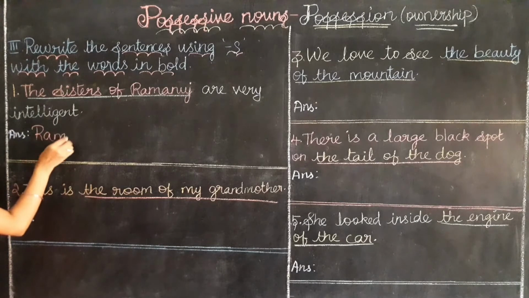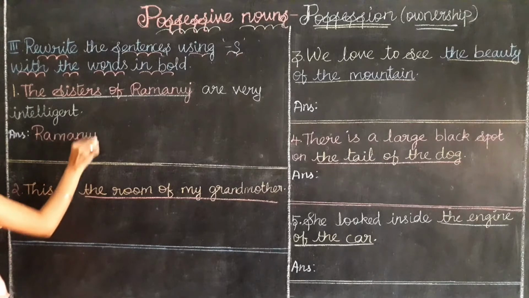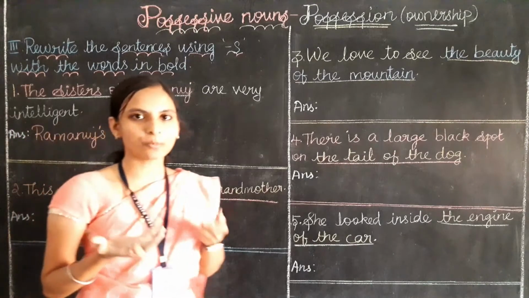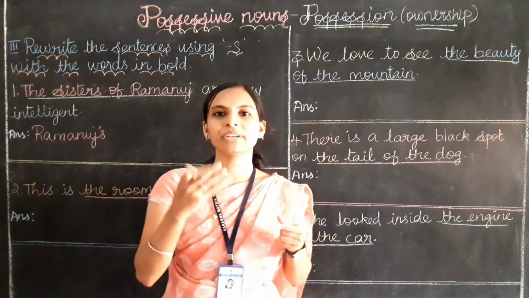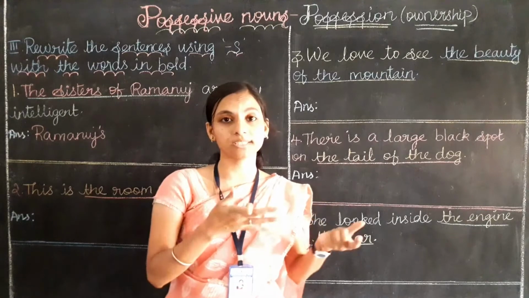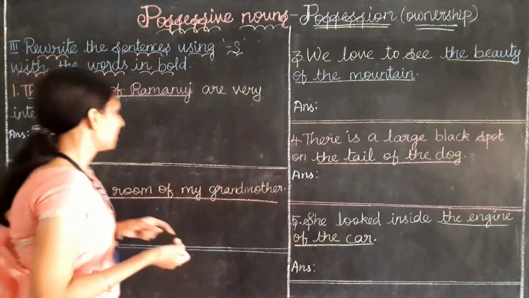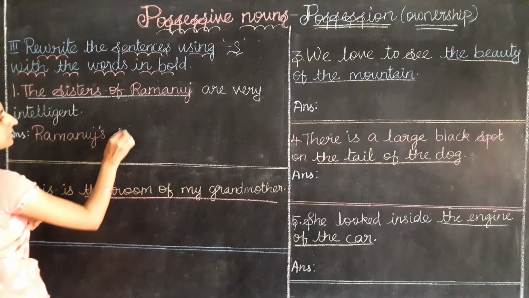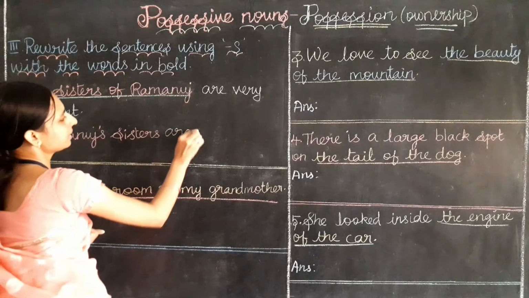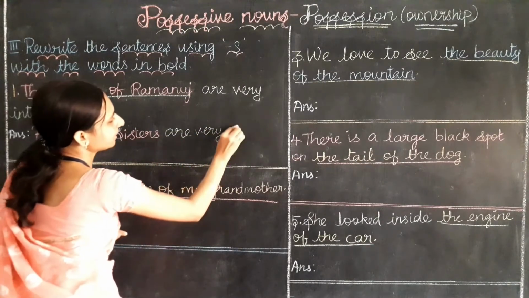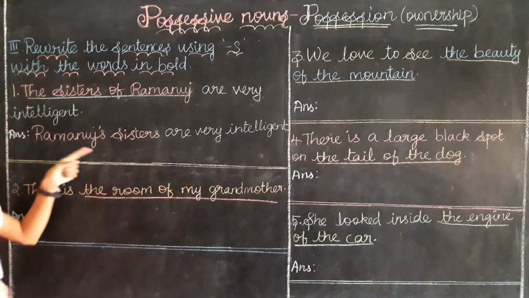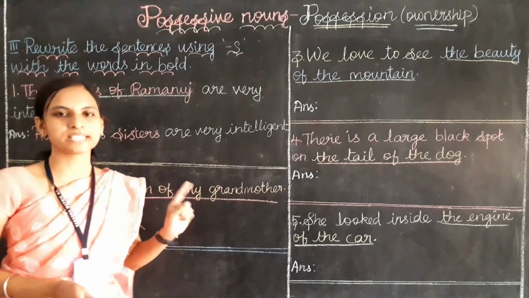Ramanuj. So why am I not writing 'the'? Can you tell me? Yes, because this is a name, right? Whenever we are naming people's names, we don't put 'the' in front of the person's name. So here, Ramanuj's sisters, then all the other words come as they are: are very intelligent. Ramanuj's sisters are very intelligent is the correct answer.